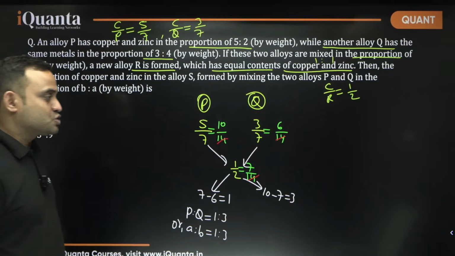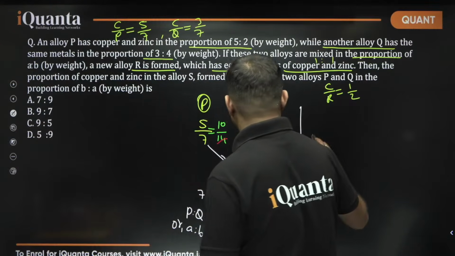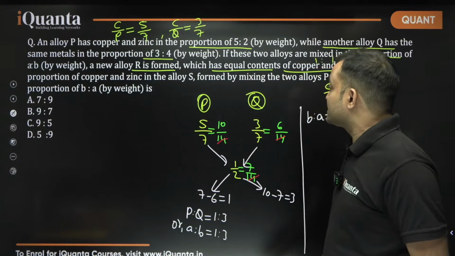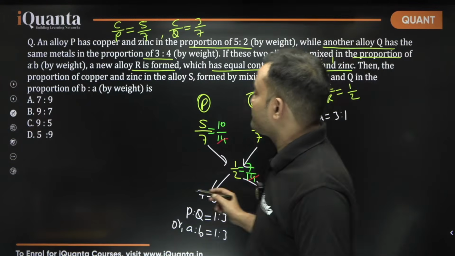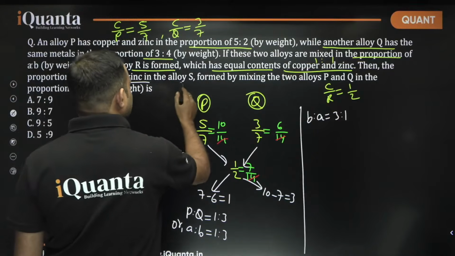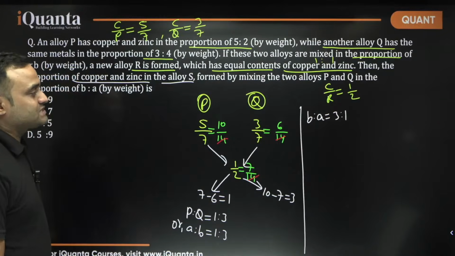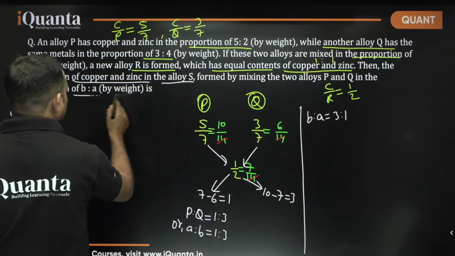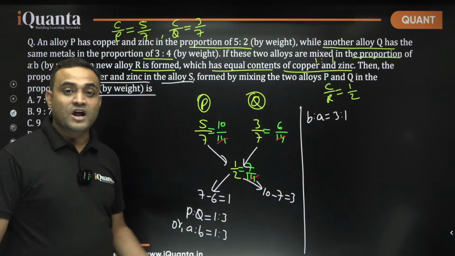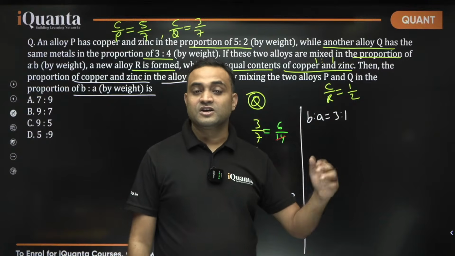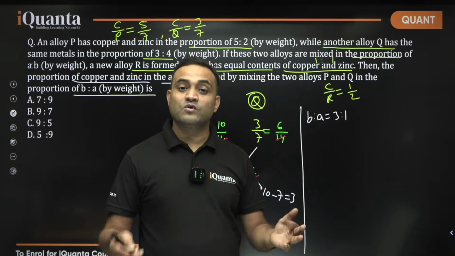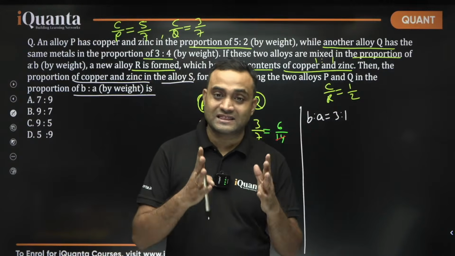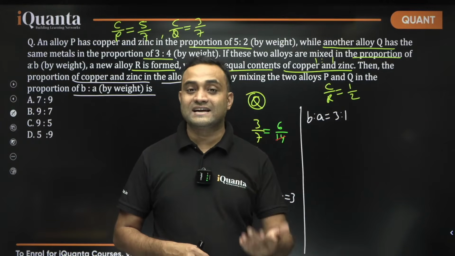So, what will be B is to A? B is to A will be equal to 3:1, and this is what it says in this question. Then the proportion of copper and zinc in the alloy S formed by mixing the two alloys P and Q in the proportion of B is to A by weight is. Now, P is being mixed 3 units, Q is being mixed 1 unit. Then what will be the ratio of copper to zinc in that mixture? And that alloy is known as S, right?